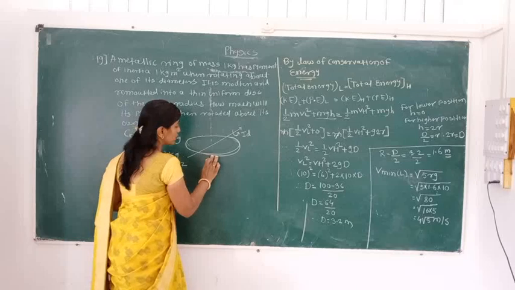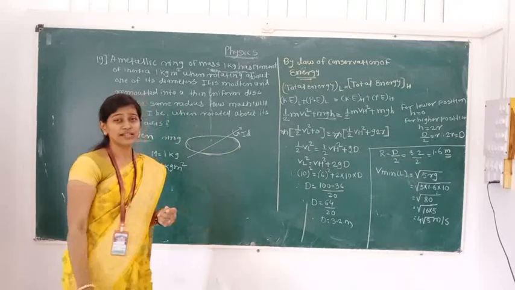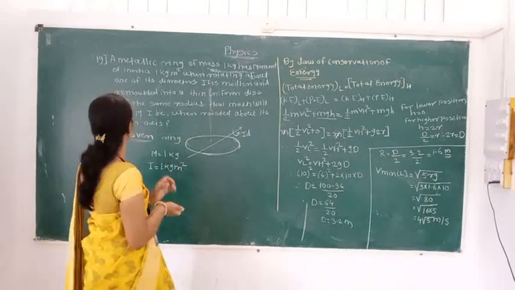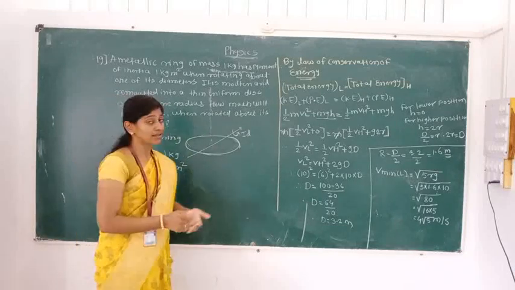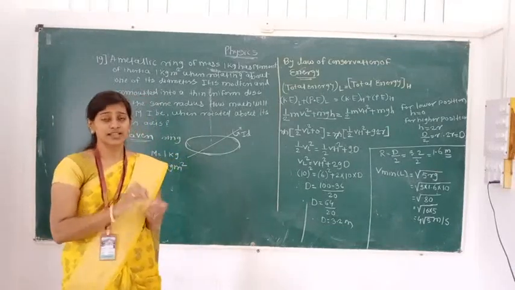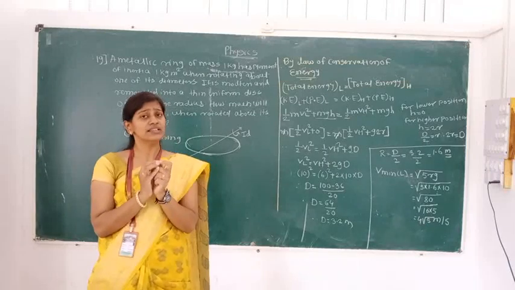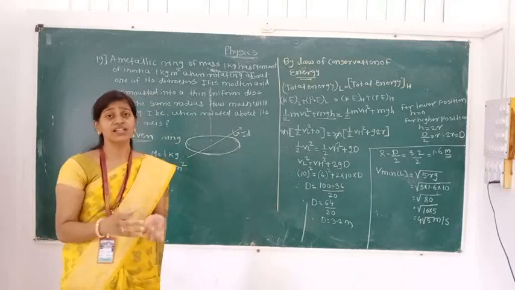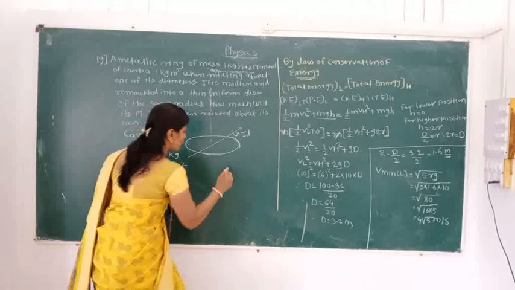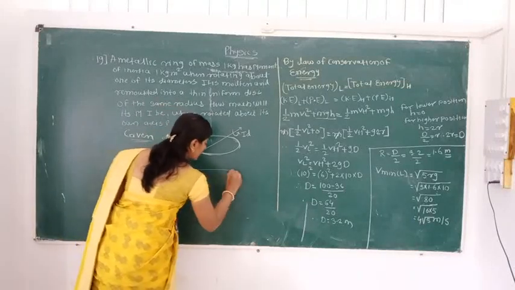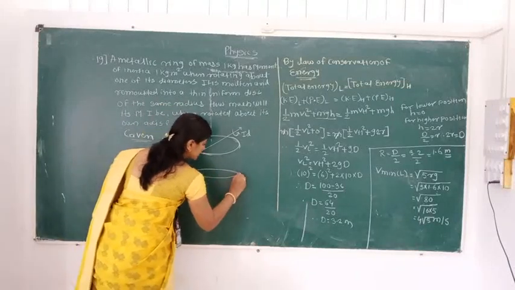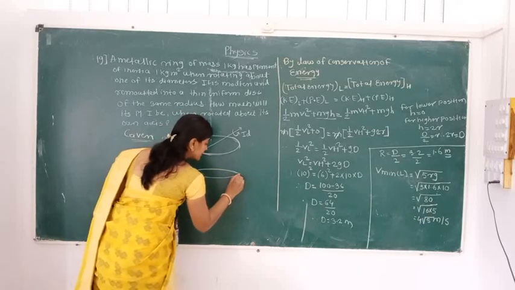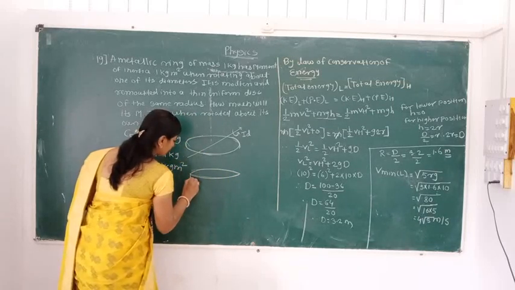Now what happened? That ring is going to be molten. From that we are getting a lava. From that lava we remold the ring into a thin uniform disc. That means how much material is present in that ring, it is molten and remolded into a thin uniform disc. Here we are getting the disc. The mass of that disc is similar to the mass of the ring.